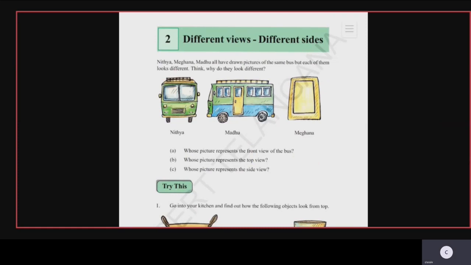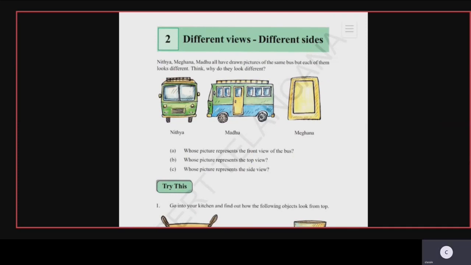Okay, the first question here: whose picture represents the front view of the bus? So whose picture among the three will represent the front view of the bus? That is Nitya. So Nitya's picture will represent the front view of the bus.